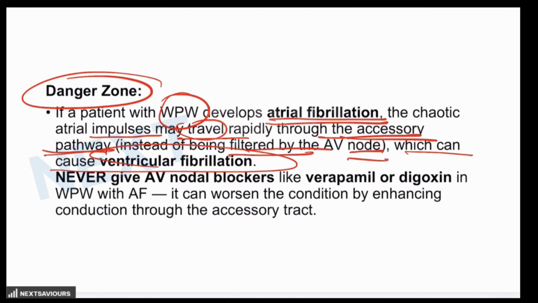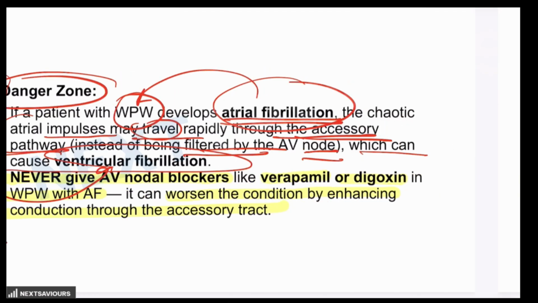So it is recommended that you never give AV nodal blockers like verapamil or digoxin in Wolff-Parkinson-White syndrome with atrial fibrillation, as it can worsen the condition by enhancing the conduction through the accessory tract. This is something that you have to learn, which is provided to you in the explanations.